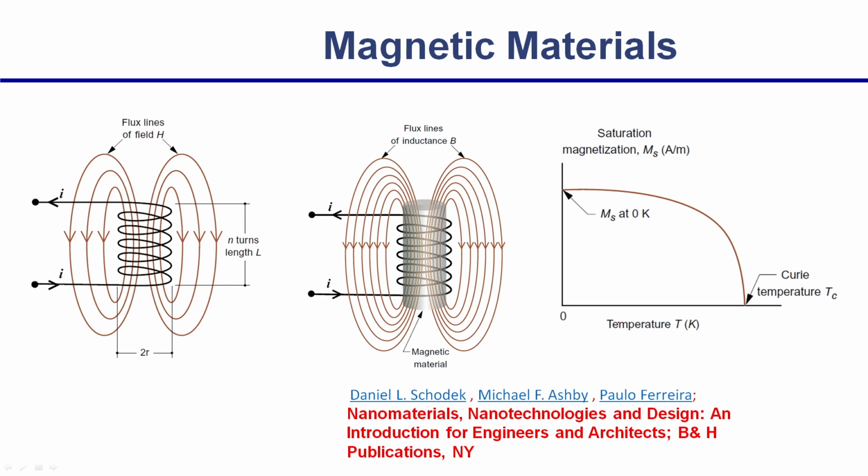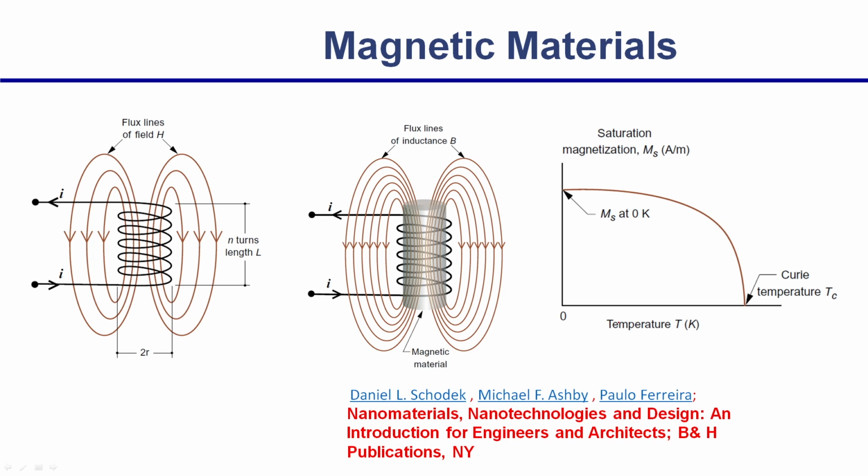Now the question is: what is a magnetic material, do you think? If I take a solenoid, which is nothing but a coil, and apply current through it, because of the passage of current it will create its own magnetic field, that you all know very well, and this magnetic field will be considered as a flux. The number of flux lines depends upon the distance between the coils and the number of coils.